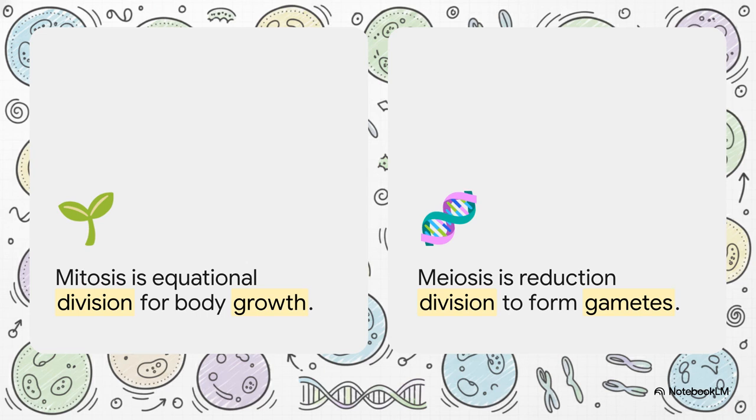It's the reason a plant continues to grow from its meristematic tissues its entire life, and it's the reason the cells of your skin and your gut are constantly being repaired and replaced. Meiosis, on the other hand, is the legacy creator. It takes a diploid cell and reduces it down to haploid gametes, ensuring that when sperm and egg finally fuse, the specific chromosome number for that species is perfectly conserved across the generations.